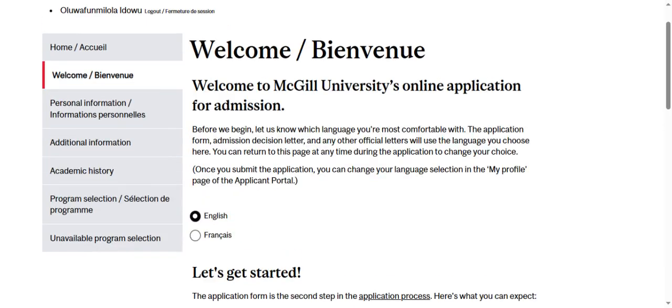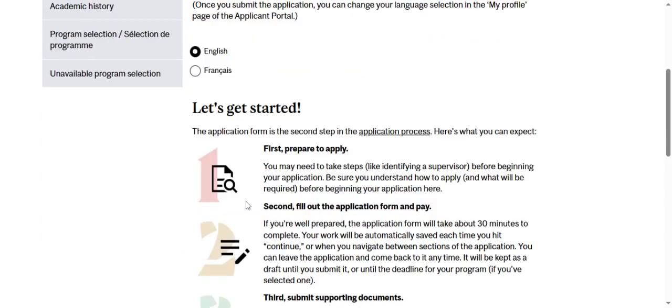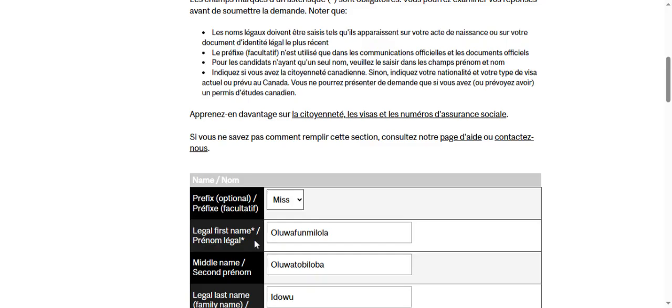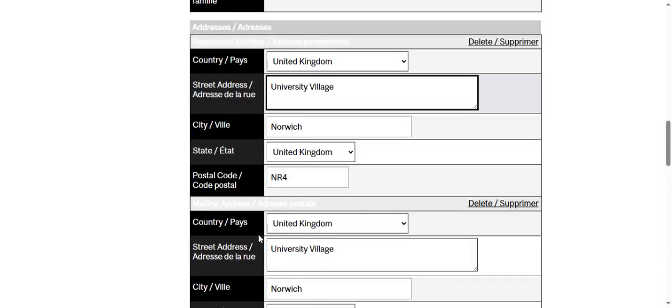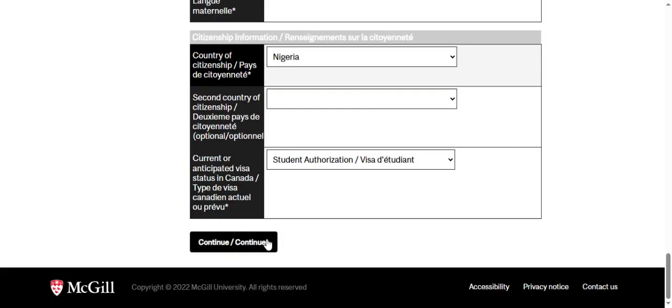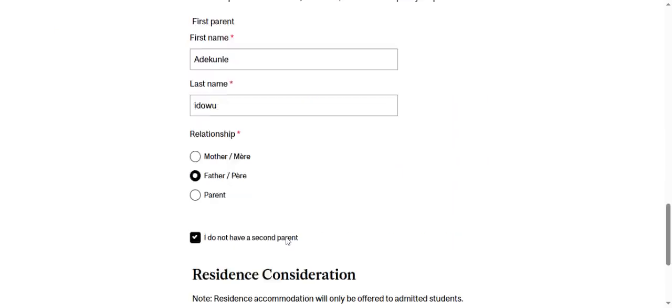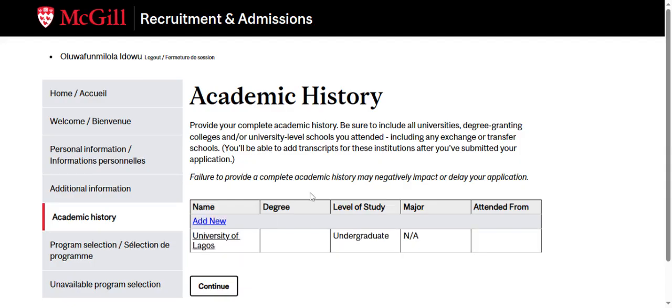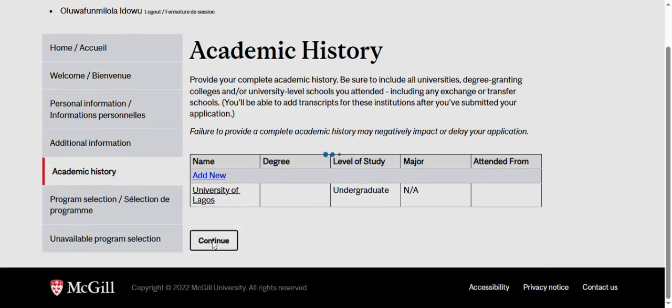So they said, okay, this is taking us back again. So now this is a summary of all we filled. I want to see whether there's anything missing that we've not input. So we filled all these details. I want to see where we can put in the deadline for that course. There's supposed to be a place to put it. I don't know why the screen is not clicking.